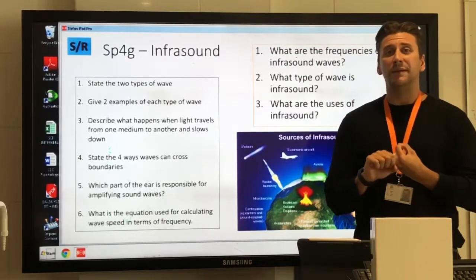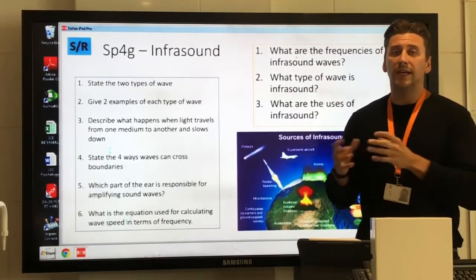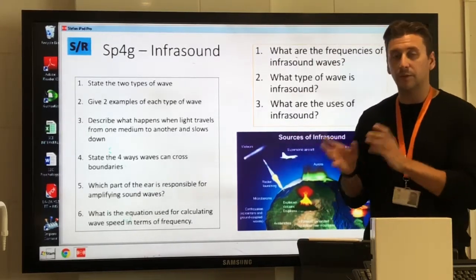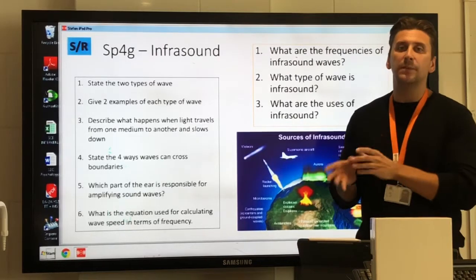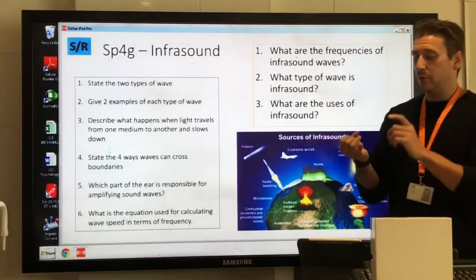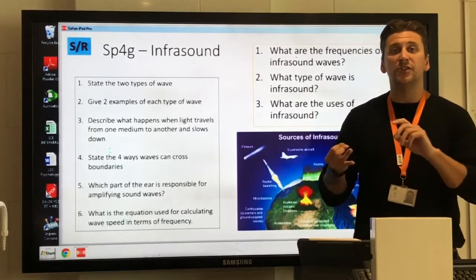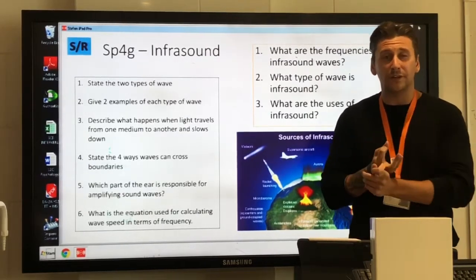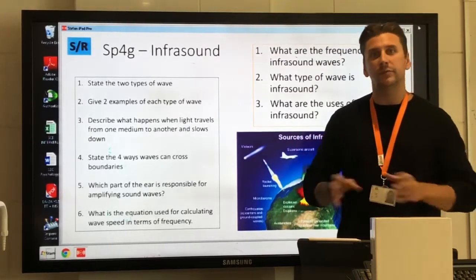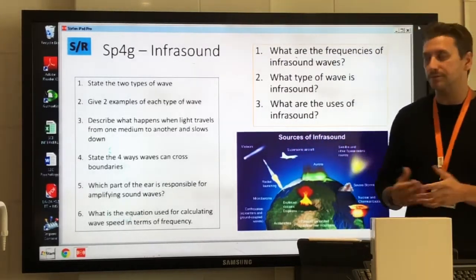There are also animals that use infrasound. So again, just like ultrasound, if you want to refer to the uses as being communication between animals, you have to be specific in the animals that you choose. So for infrasound, we can use elephant communication, giraffe, or even whale communication. But to say animal communication is too general. We have to be specific in the animals that we choose.